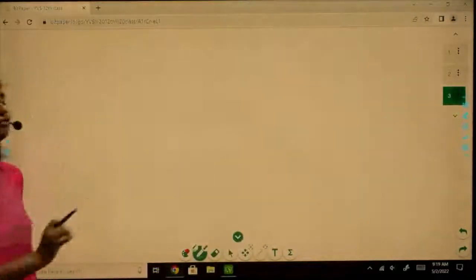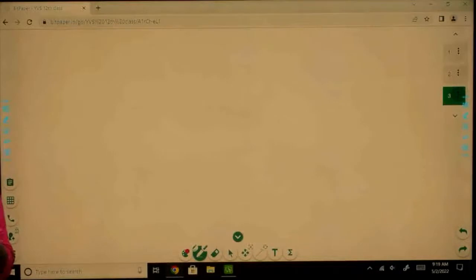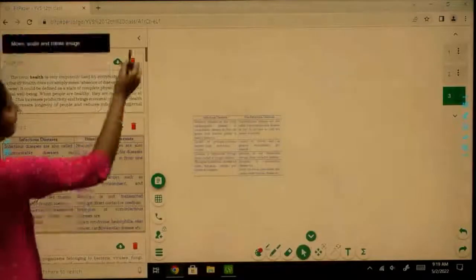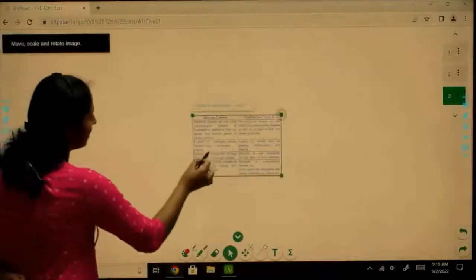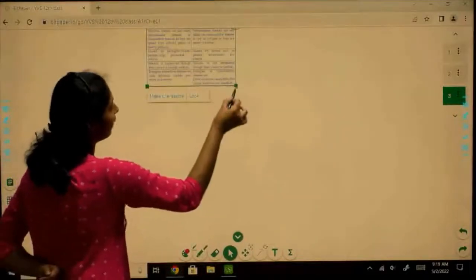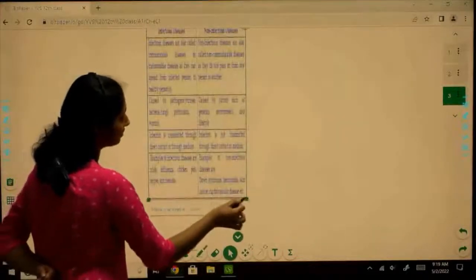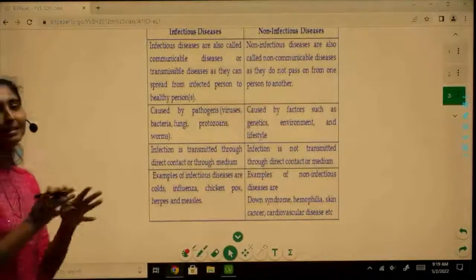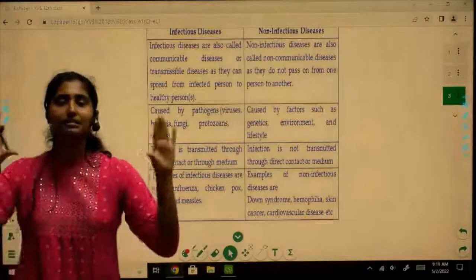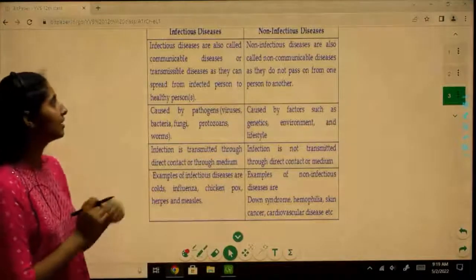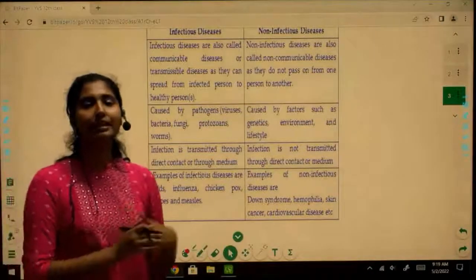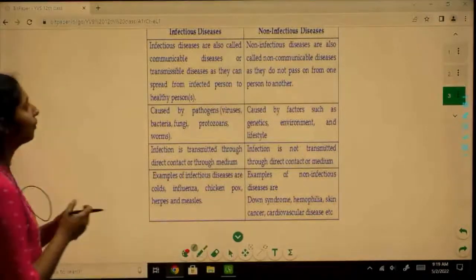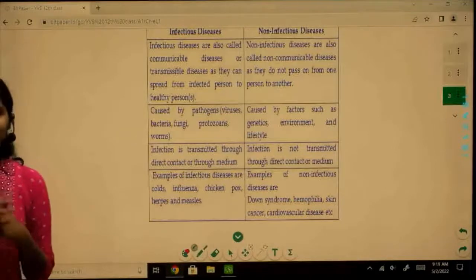So we have defined what health is, and all the criteria that define health, right? The second thing we'll come to is the two types of diseases. Basically, we can club diseases into two broad categories: infectious diseases and non-infectious diseases. So what is an infectious disease?